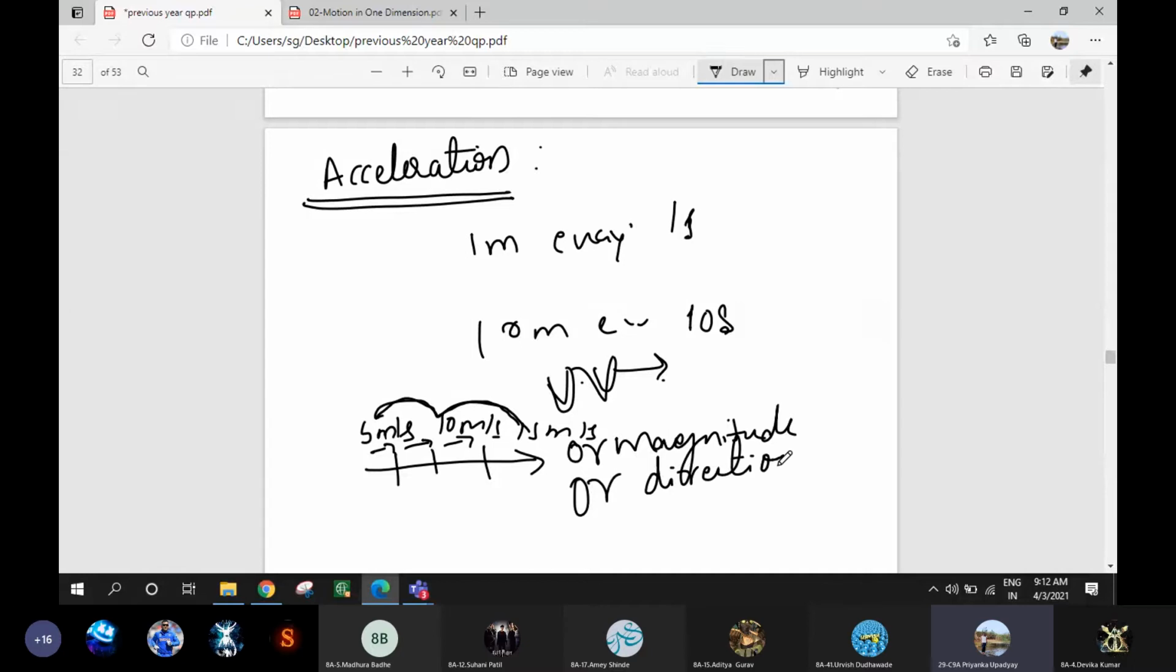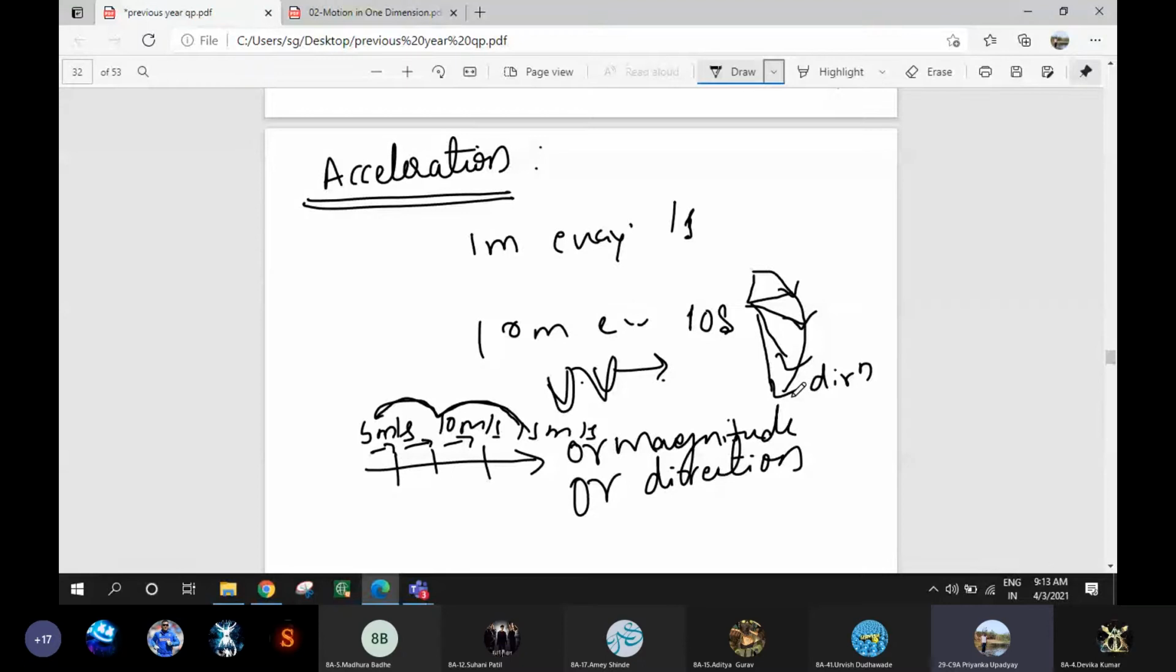Now, when a body moves in a curved path, at each and every point what is changing? Even though the body is traveling with uniform speed, the direction will change each and every time. Correct? Yes. So the velocity of a body changes either in magnitude or in direction, or both in magnitude as well as direction. Both may change.